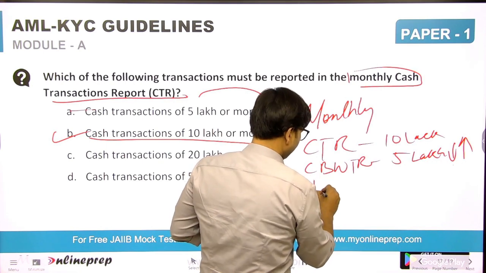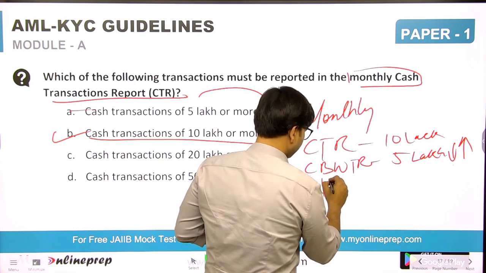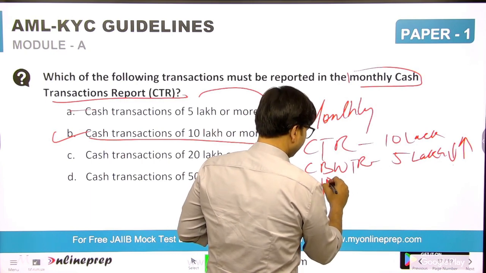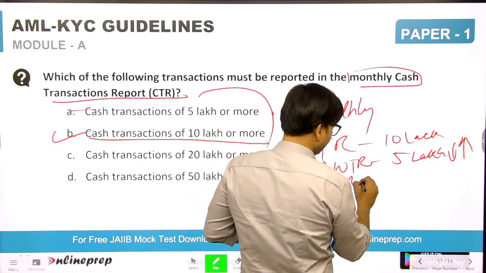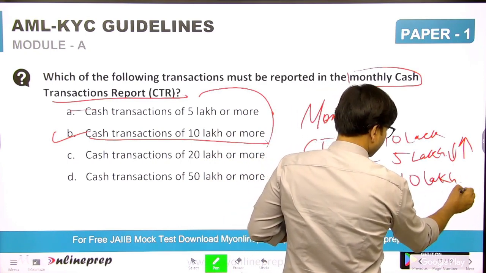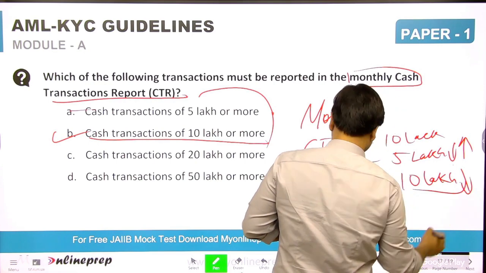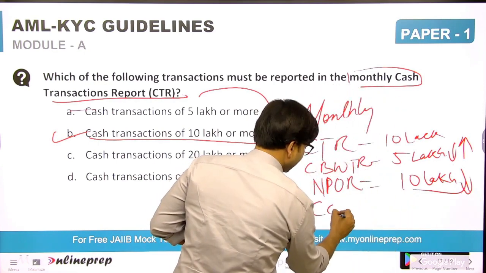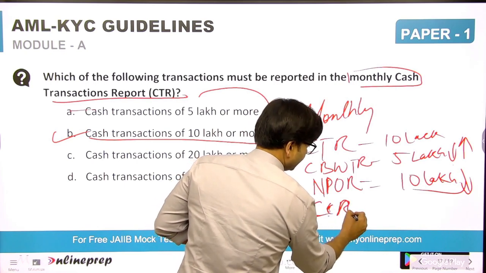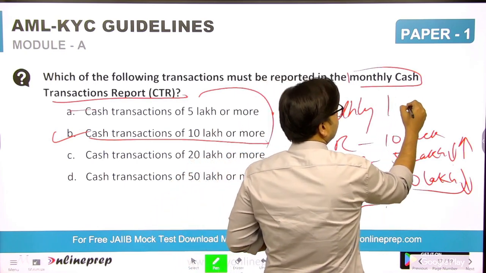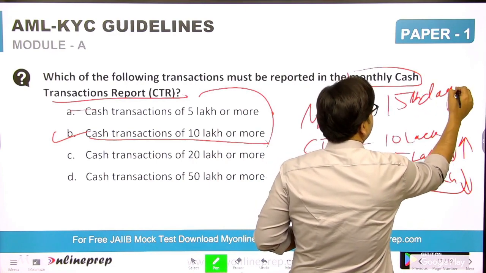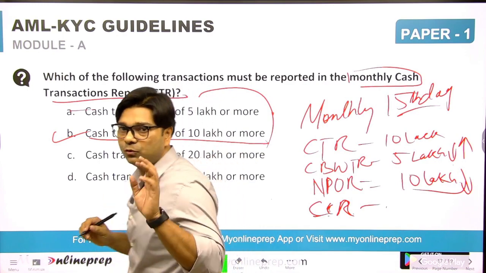Then the non-profit organization report, 10 lakhs coming to India. And then CCR, the counterfeit currency report. This has to be reported by the 15th of the following month. That you have to remember.